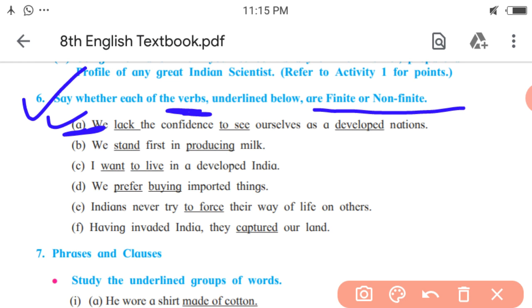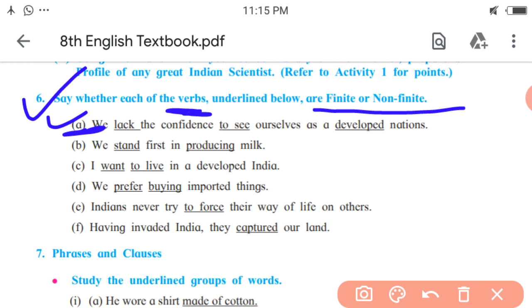If you are confused about the subject, you can try changing the tense. So given sentence is in simple present tense, let us change into present continuous. We lack the self confidence to see ourselves as a developed nation. So how will it be in present continuous? We are lacking the confidence to see ourselves as a developed nation.